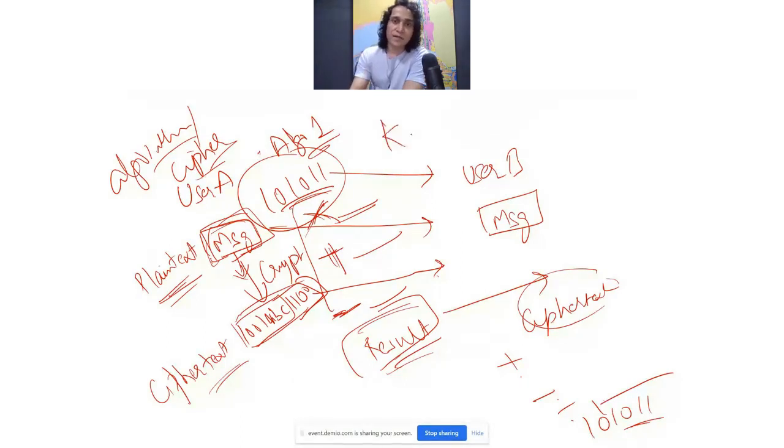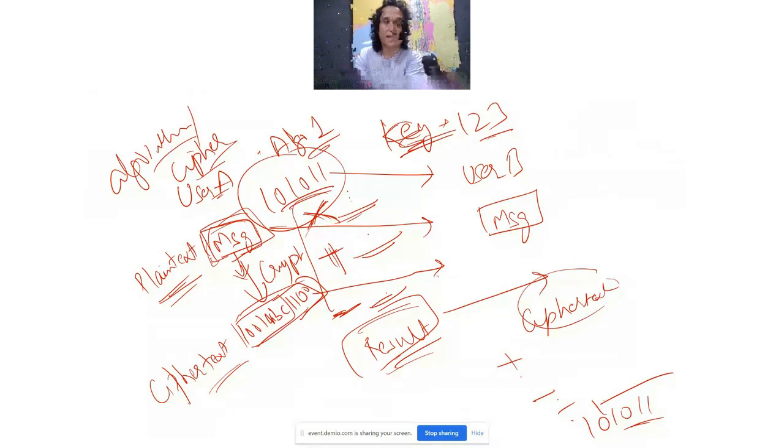The secrecy here is provided by using a key. Okay. So how does that work? Now the key in this case will be, what are these numbers that are applied here? So you could say that, let's say user A says that I will be using my key, which is let's say 123. This is the key, which means that user A may say, all right, the first task in this algorithm is to multiply.